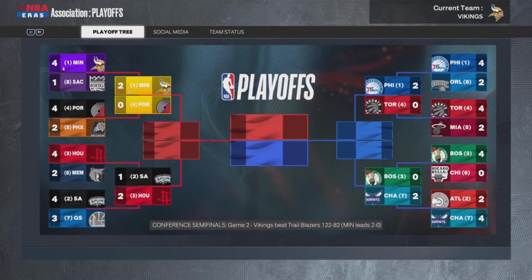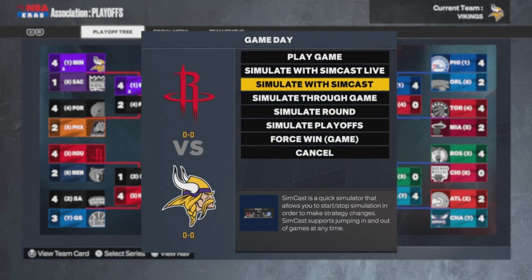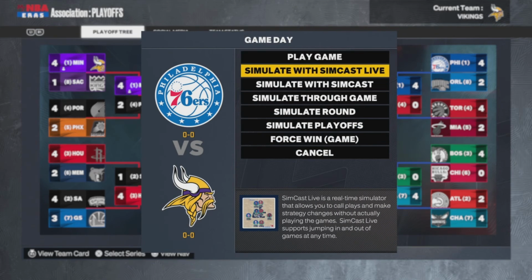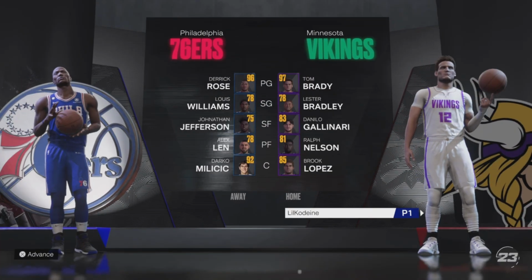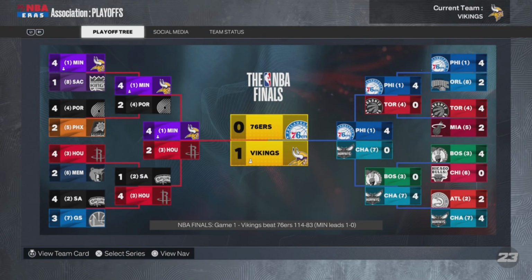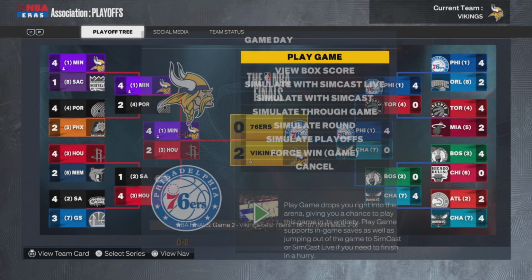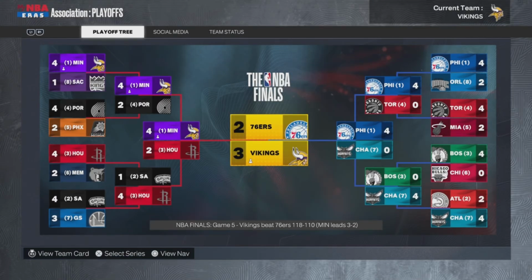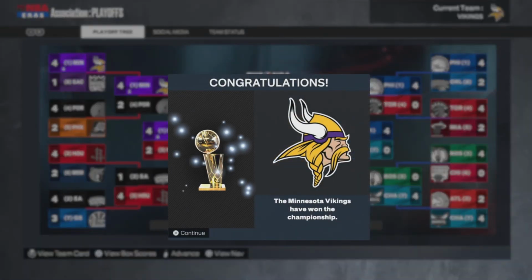Here we go. Going up against the Portland Trail Blazers in the 2nd round. We beat them in 6. How about Houston? I'm not worried about Houston. We shouldn't be because we won in 6. Now we're going up against Philly. We played Philly a couple years ago, but now they have Defensive Player of the Year menace in Darko. It doesn't matter. We win game 1. How about game 2? Yep, game 2 is ours. We don't take game 3, or game 4. Okay, let us take game 5. Game 5 is ours. Game 6 is ours.